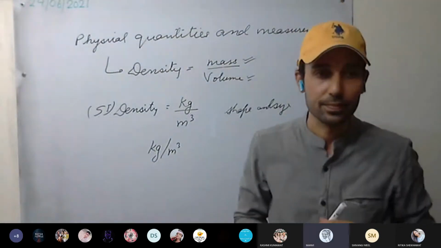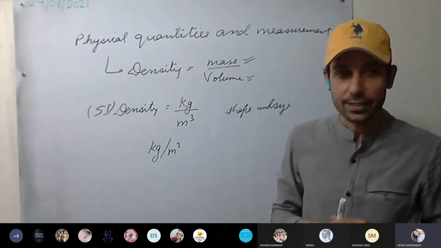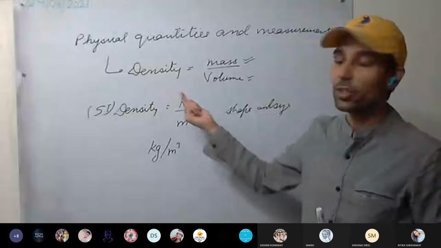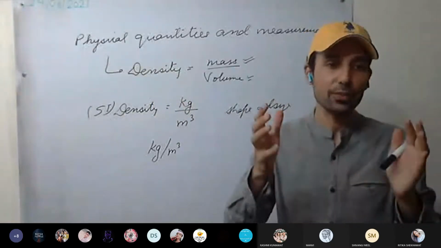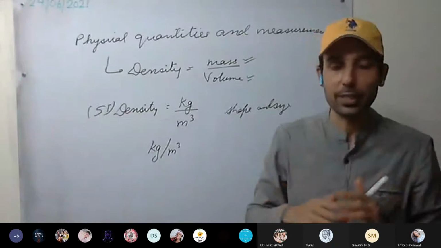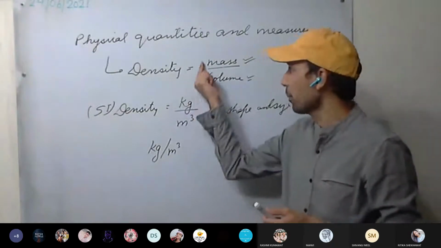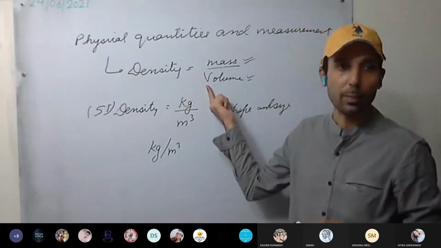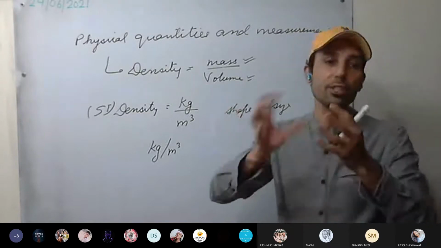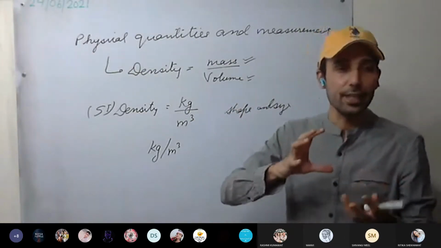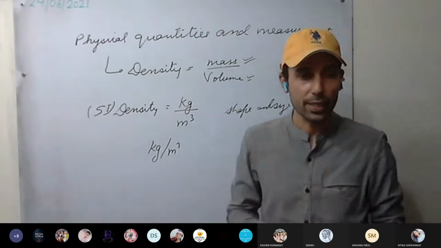Whatever the shape and size of the object is, it does not matter, because density is mass per unit volume. Whatever shape it is, its mass remains the same.